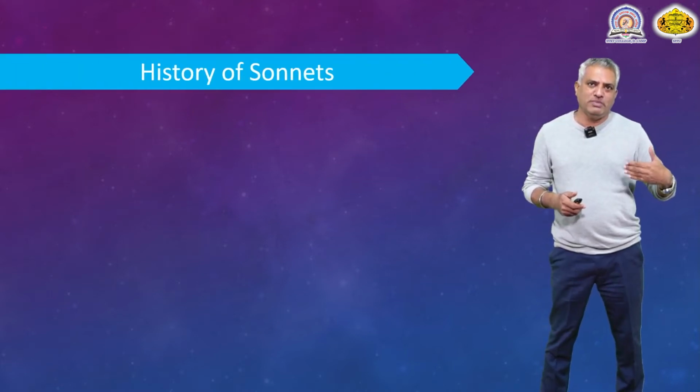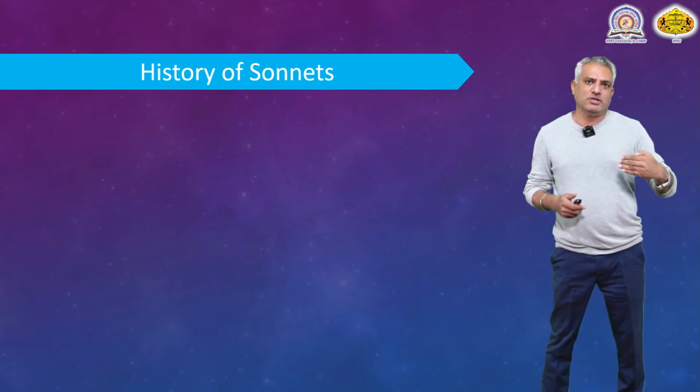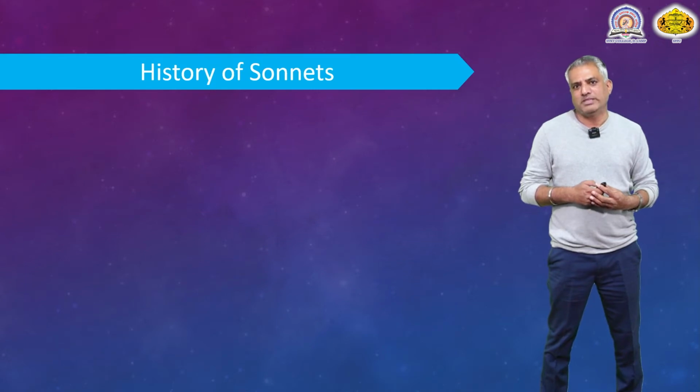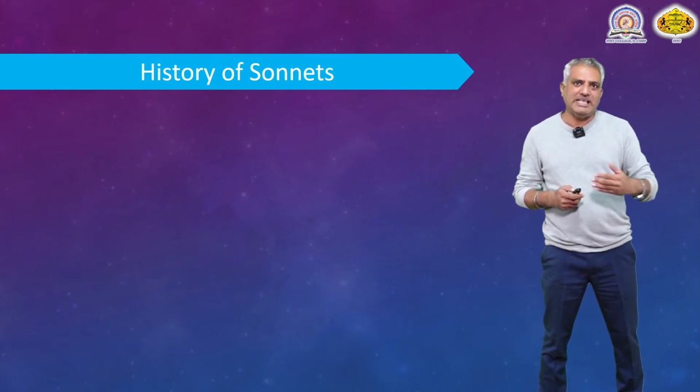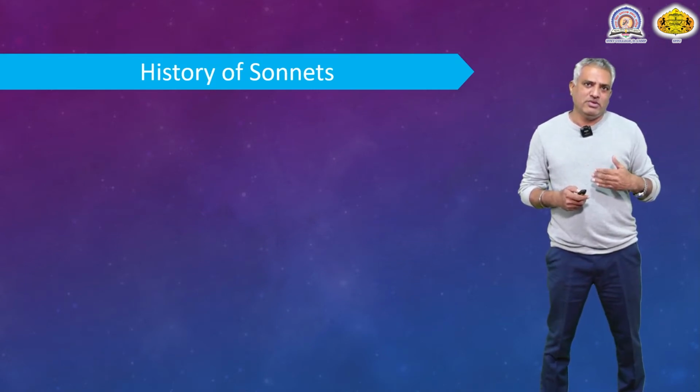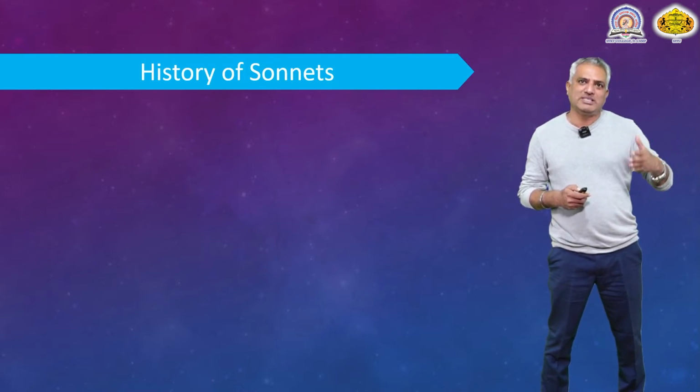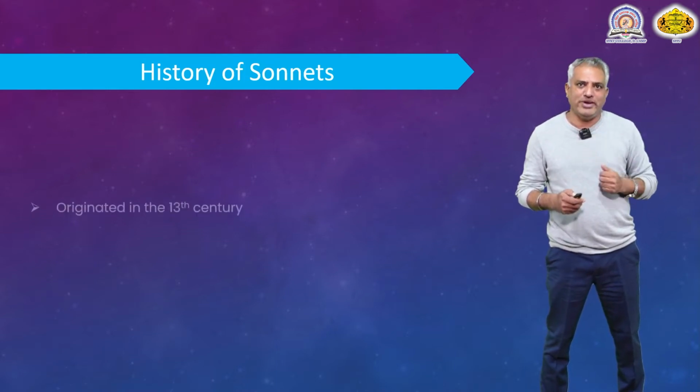It is a short poem written in 14 lines. Sonnets are written in iambic pentameter and sonnets have a fixed rhyme scheme. Now, let us see the history of sonnets. When was the first sonnet written, or how did sonnets become popular in English literature?